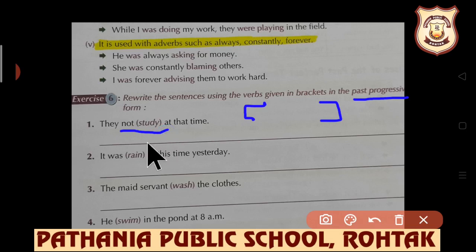Always remember, they plural, were will be used, and moreover students, when you will be writing studying, do not skip y. Many a times we have seen that students write studing. That doesn't make any sense. Studying, that is the correct spelling of studying.